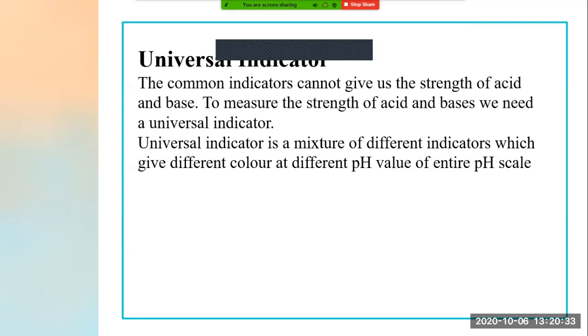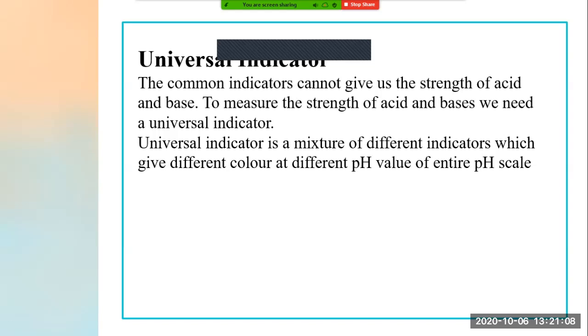But a common indicator cannot give us the strength of acid and base, meaning how much proportion of acid is present in the substance or how much proportion of base is present. Common indicators cannot give us that information. To measure the strength of acid and the strength of base, we need a universal indicator.